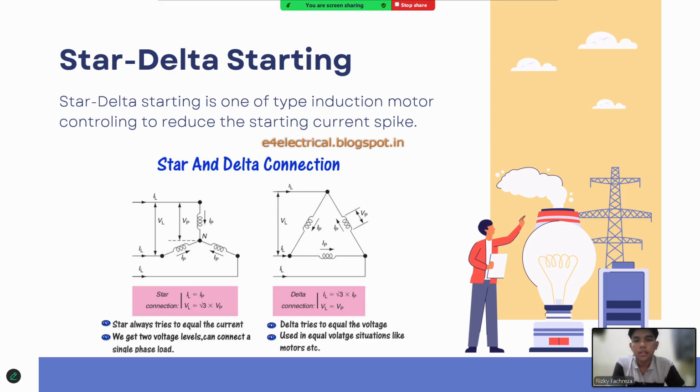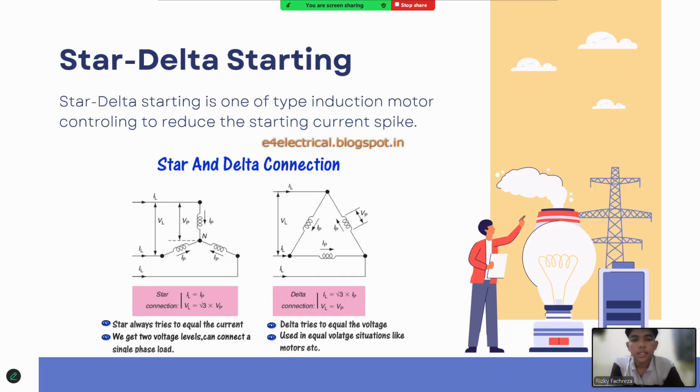Star delta connection is explained in this picture. In a star connection, each phase winding is connected to a common neutral point. This results in lower phase voltage, lower starting current, and lower starting torque. In a delta connection, the windings are connected end-to-end in a closed loop.